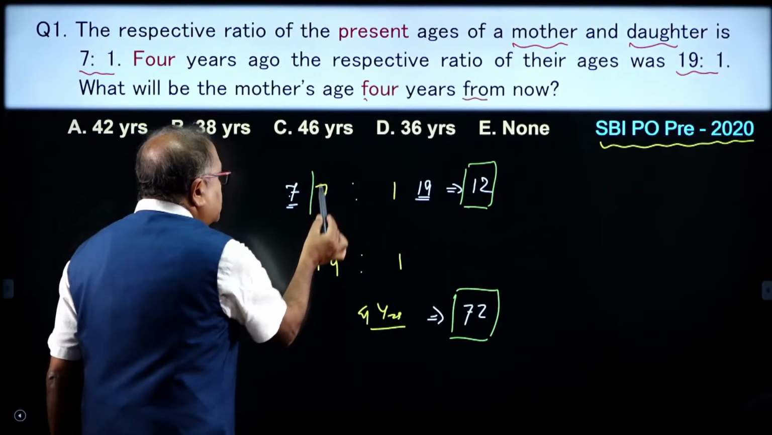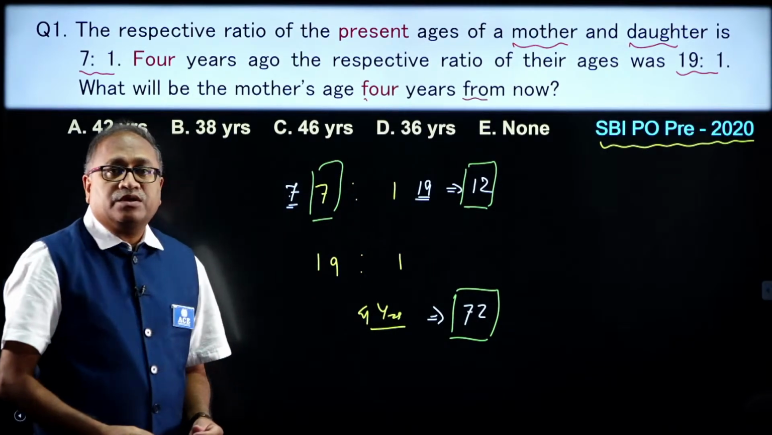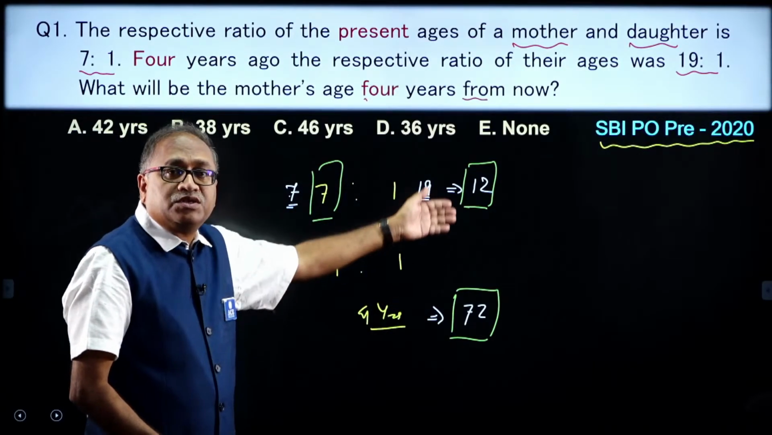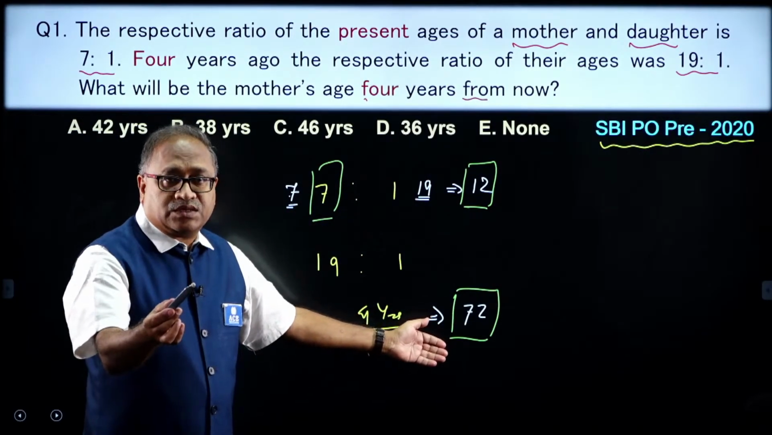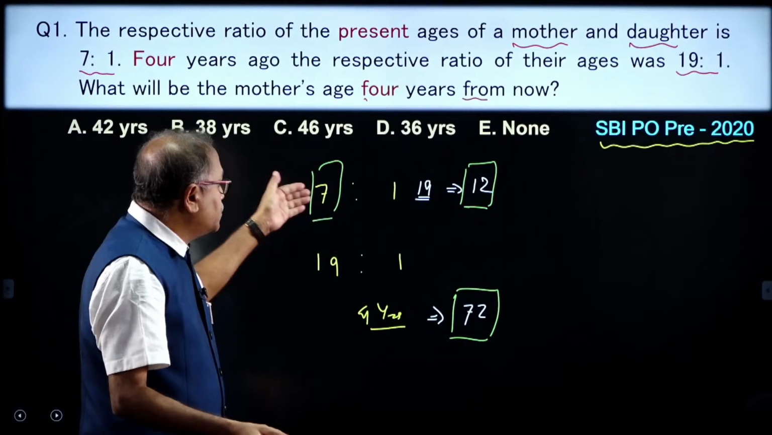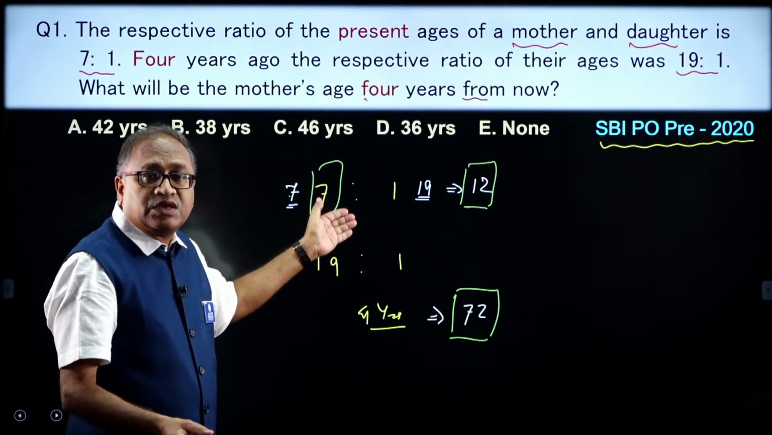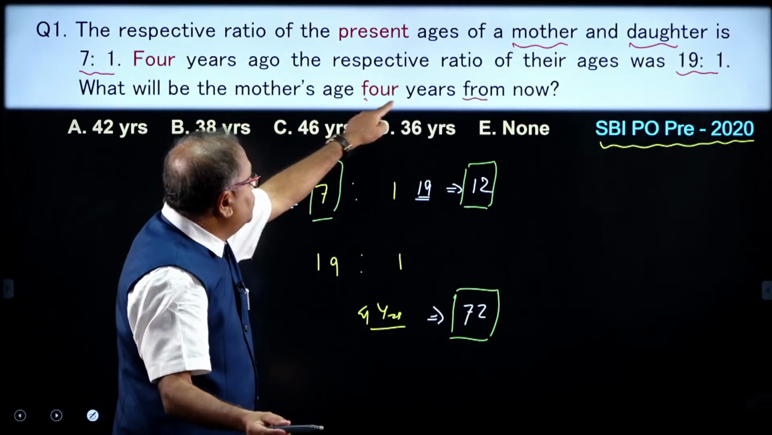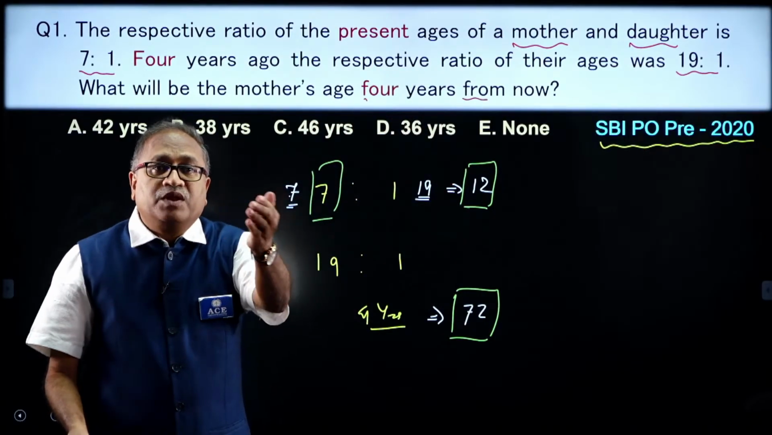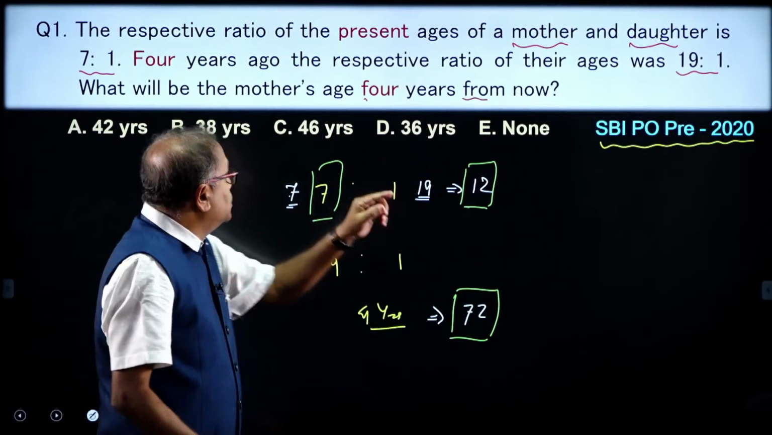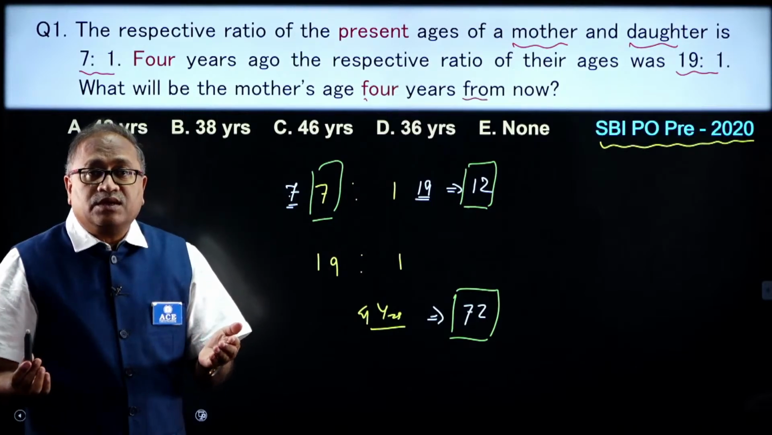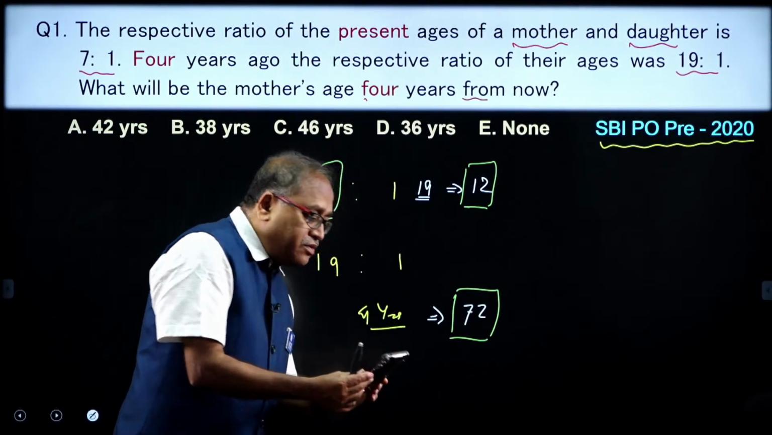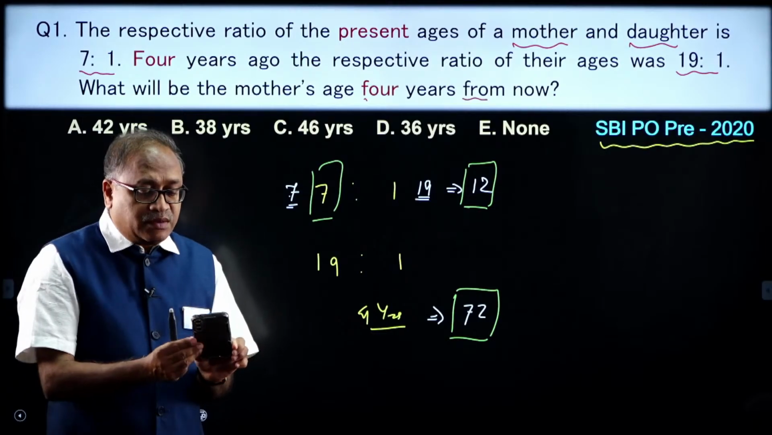So, what is the mother's age? What is 7 parts? If 12 parts is 72, what is 1 part? 1 part is 6. If 1 part is 6, the mother's age is 6 into 7, 42 years. And the mother's age 4 years from now is 42 plus 4, 46 years. My answer will be C. You very frequently get this kind of question in the examination.